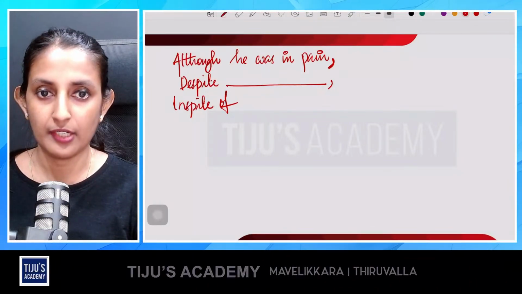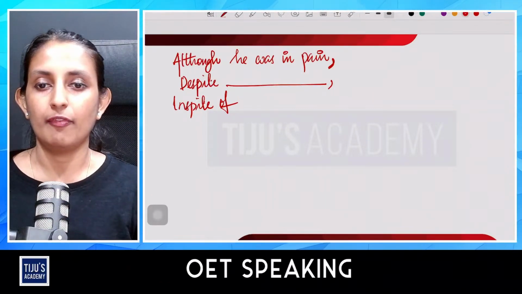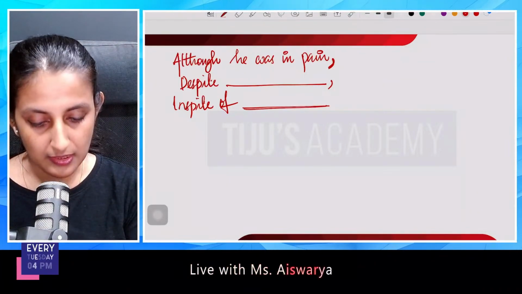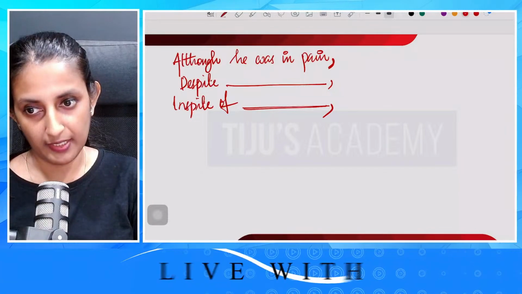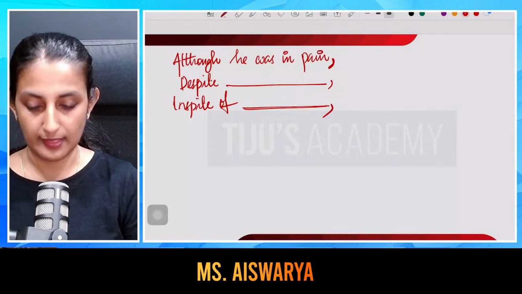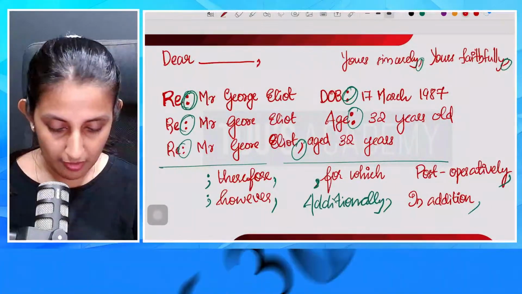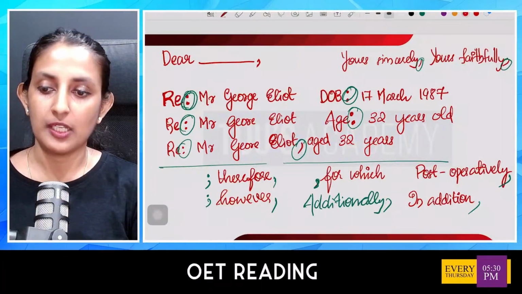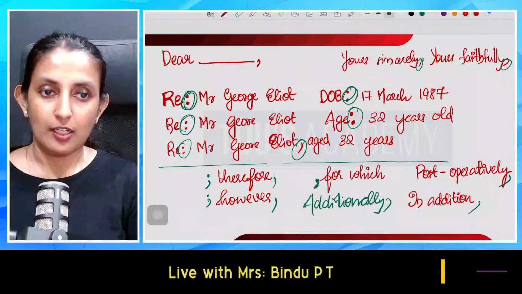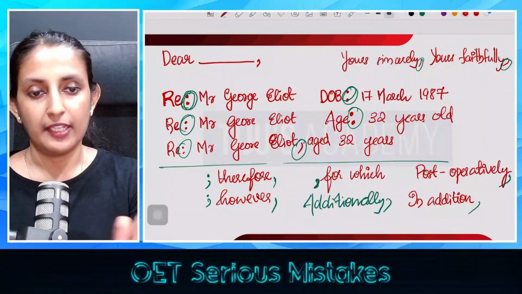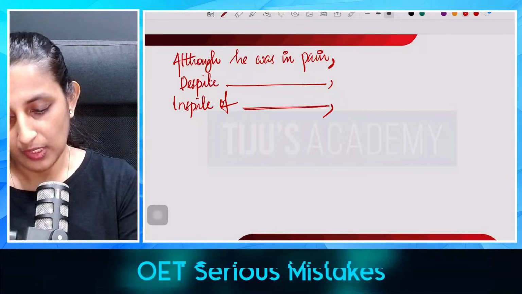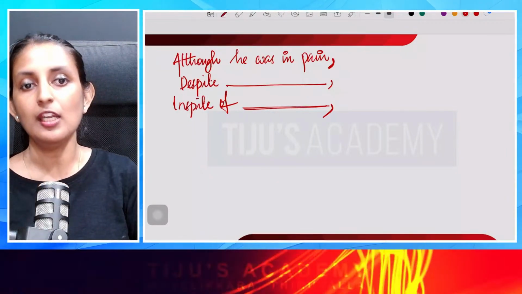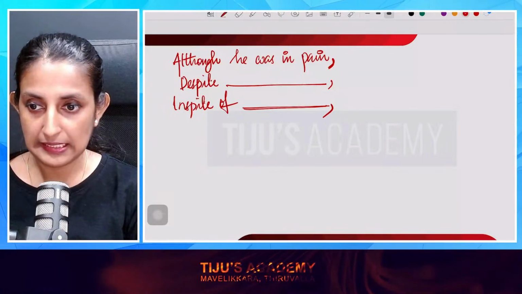Yes, hi Srirega, good evening. In spite of having frequent cough, after our statement, after the clause, what to do? Put a comma. I hope it is clear for these three. When it comes to therefore, however, formerly, post-operatively, in addition, we put a comma after that particular word. But on the other hand, when it comes to although, despite, in spite of, we put a comma after the complete clause. I hope it is clear, Vinod.